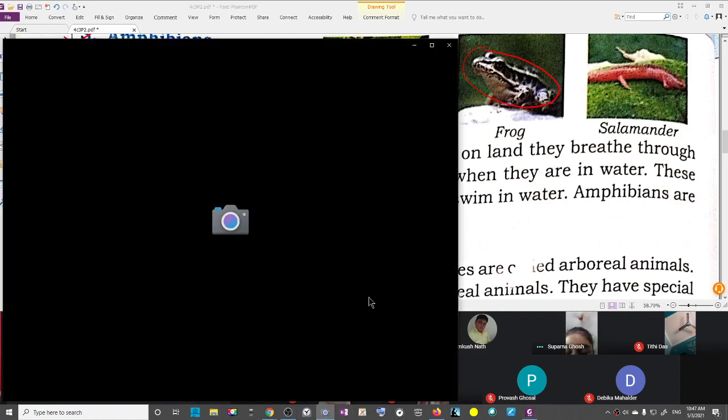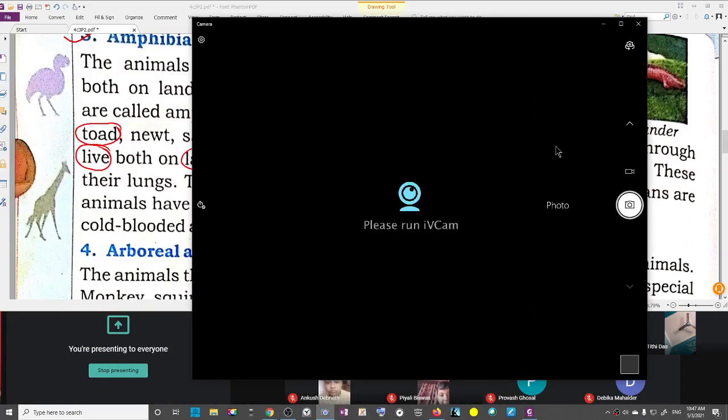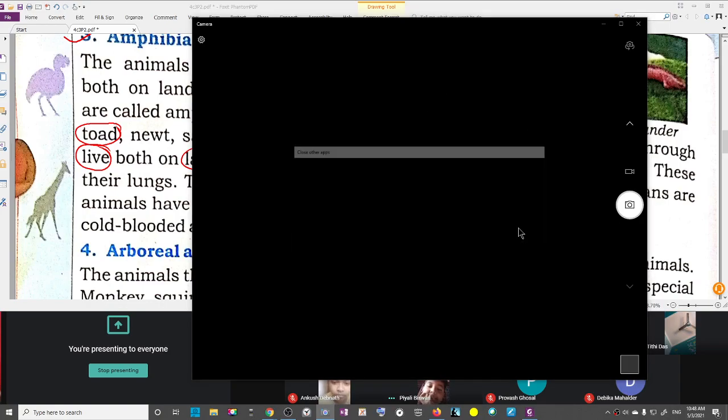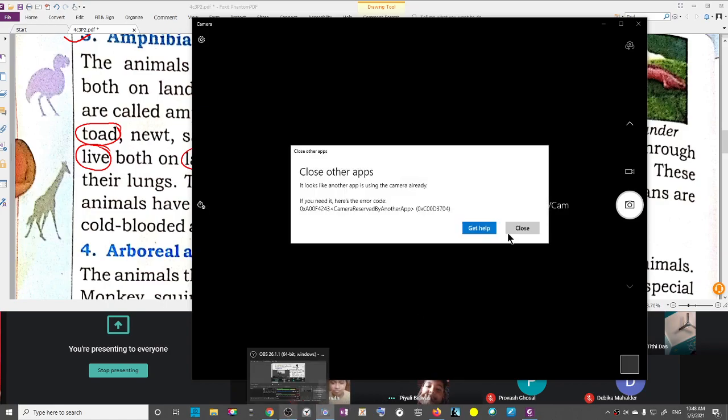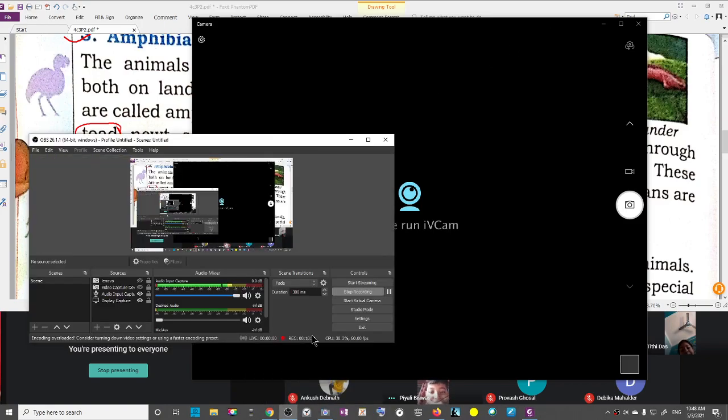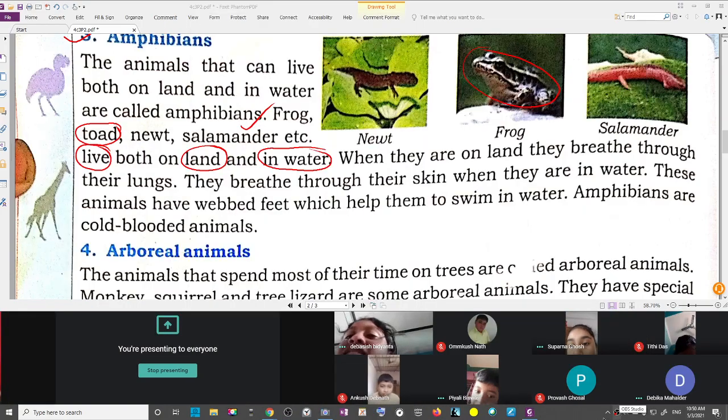Sir, salamander and newt also. Wait, all of you wait. What do you want to see? Salamander and newt. Okay, just wait for some time. Salamander. This is salamander.